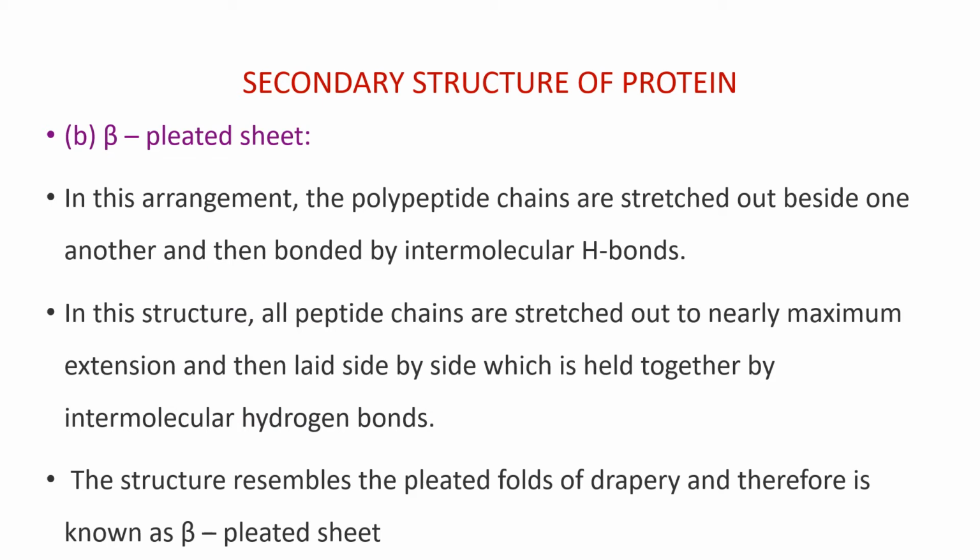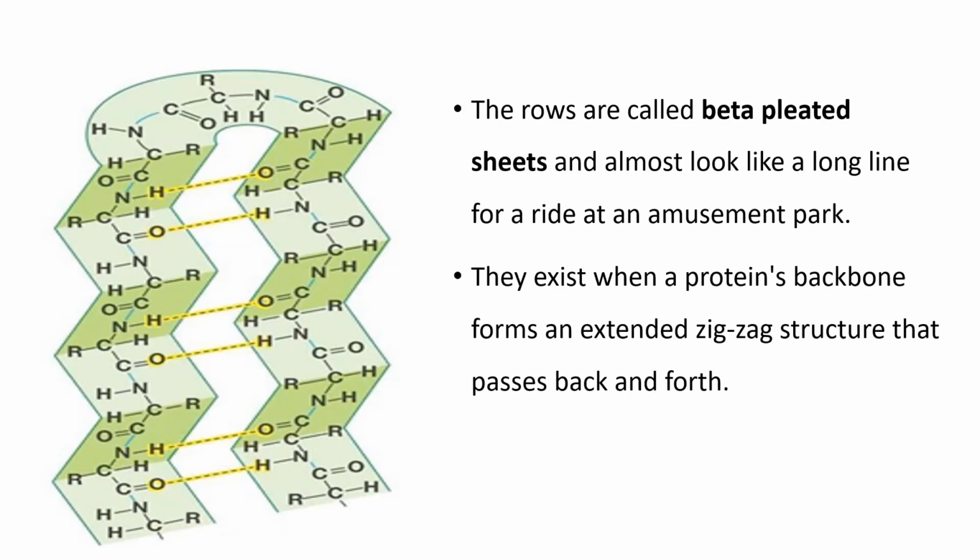In the beta pleated sheet, the polypeptide chains are stretched out beside one another and then bonded by intermolecular hydrogen bonds. Here, all peptide chains are stretched out to nearly maximum extension and then laid side by side, which is held together by intermolecular hydrogen bonds. The structure resembles the pleated folds of drapery and therefore it is known as beta pleated sheet.